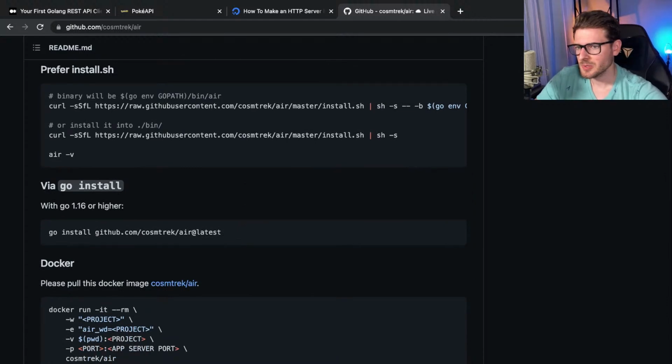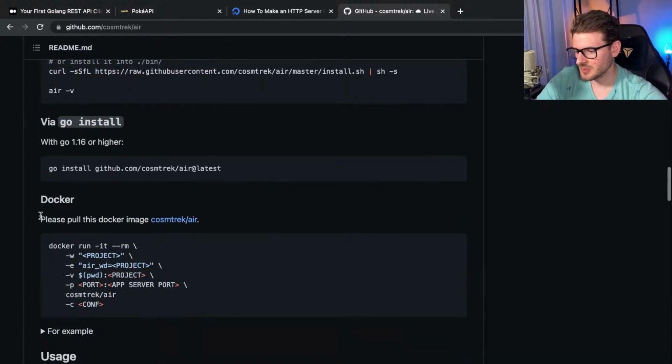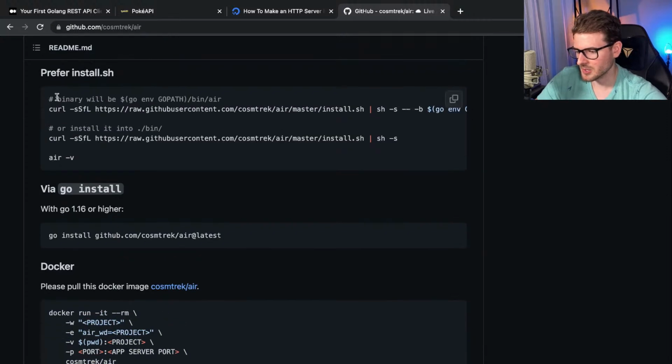What was the other package someone put? Air or Reflex? This seems like it's just too much setup. Like, why would I need a Docker package? Well, I guess I don't. You could just install this.